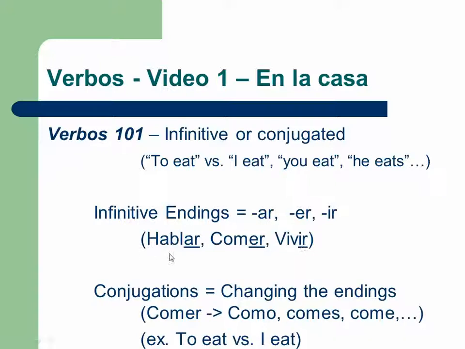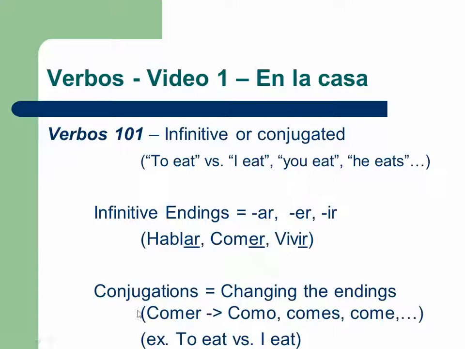Hablar means to talk or to speak. Comer is to eat. Vivir is to live. But you can know that they're infinitive because they end in an AR, an ER, or an IR. So infinitive, once again, just means to eat, or to talk, or to live, or to play, or to whatever.